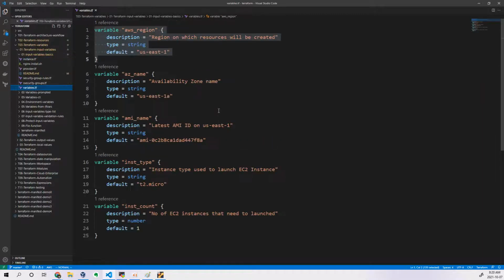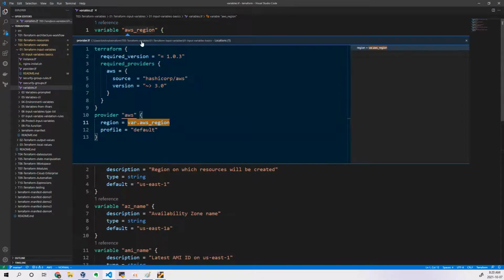Let's see. You can see here, this is how you write your variables. The best thing is, you can see here in Visual Studio Code, it is showing you one reference, meaning somewhere you have called this particular variable. That's the reason it is telling you that there is one reference.